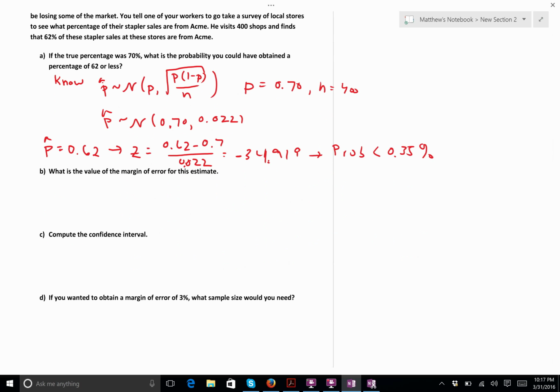All right, what is the margin of error? Well, the margin of error is always the same formula, right? It's just going to be 100 divided by the square root of n. In this case, n is 400, so it's going to be 100 divided by 20, or 5%.